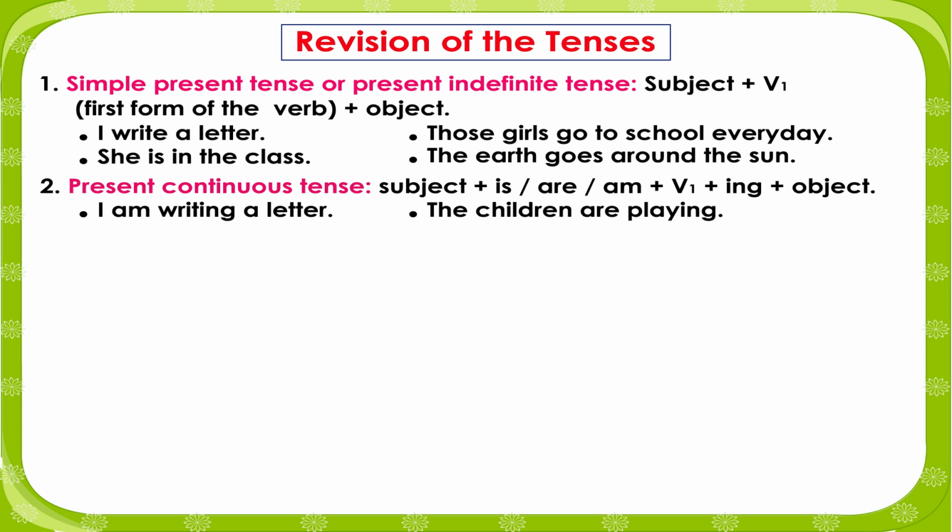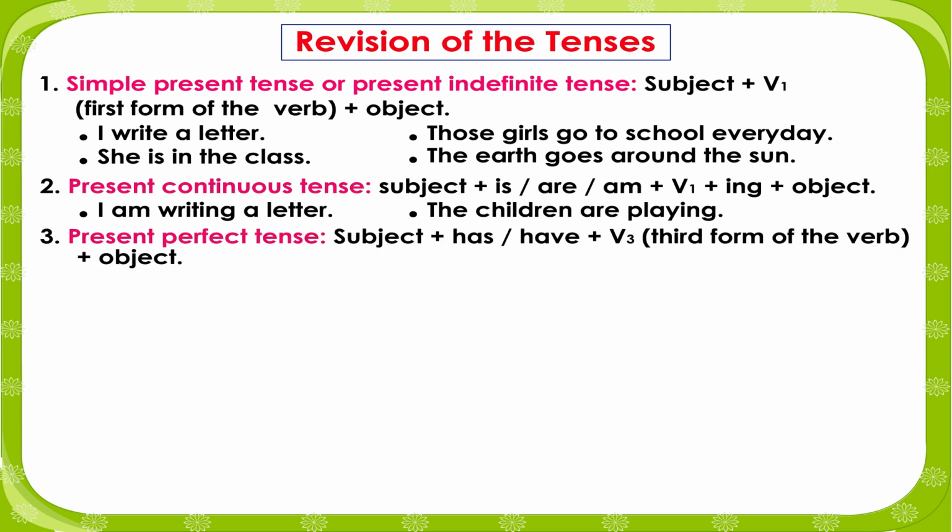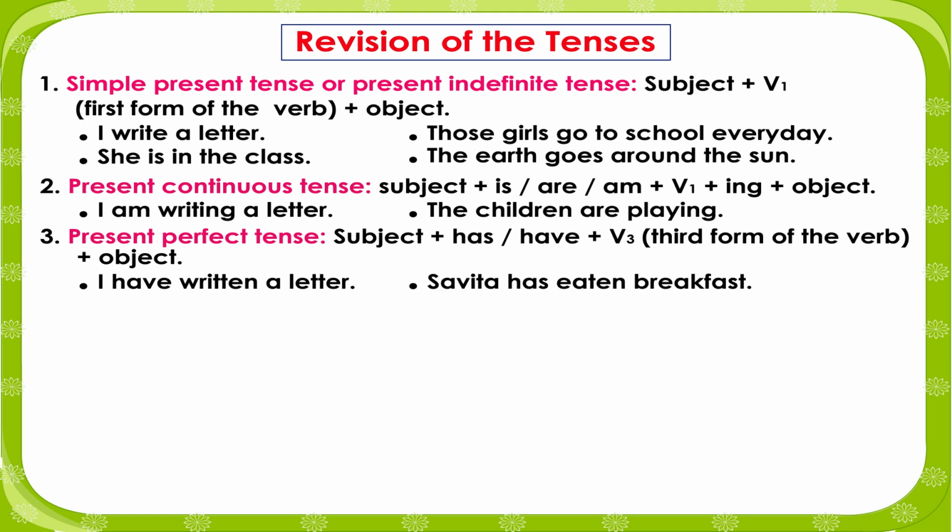The children are playing. Present perfect tense: subject plus has or have plus third form of the verb plus object. I have written a letter. Savita has eaten breakfast.